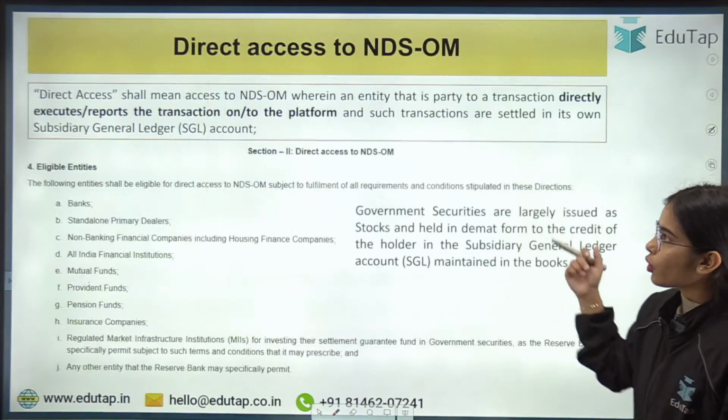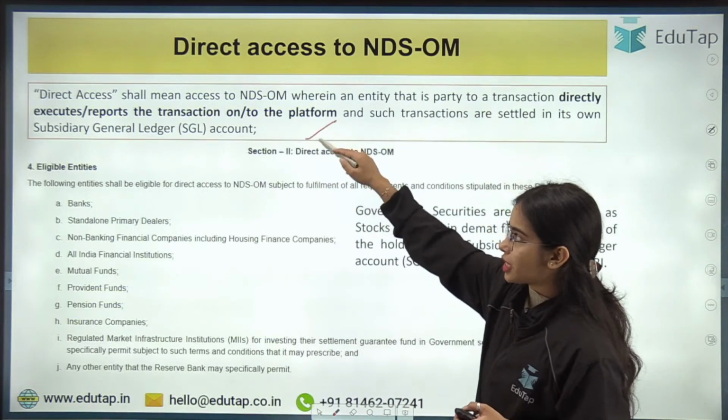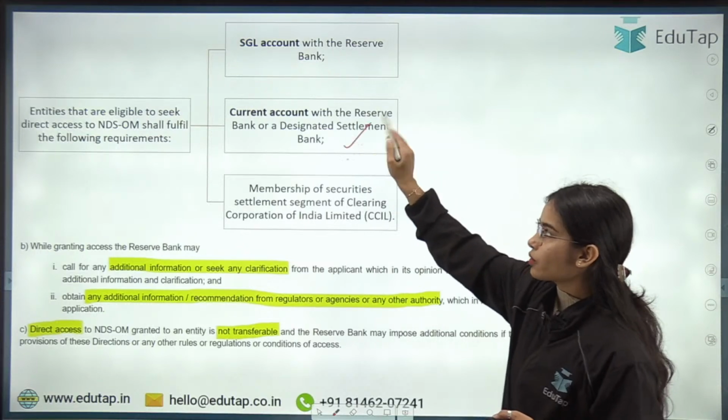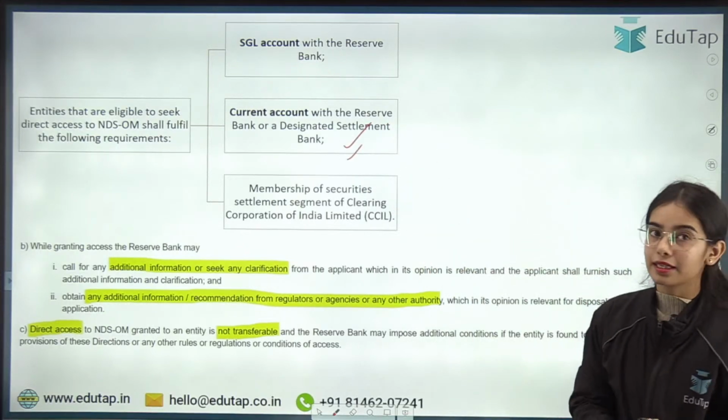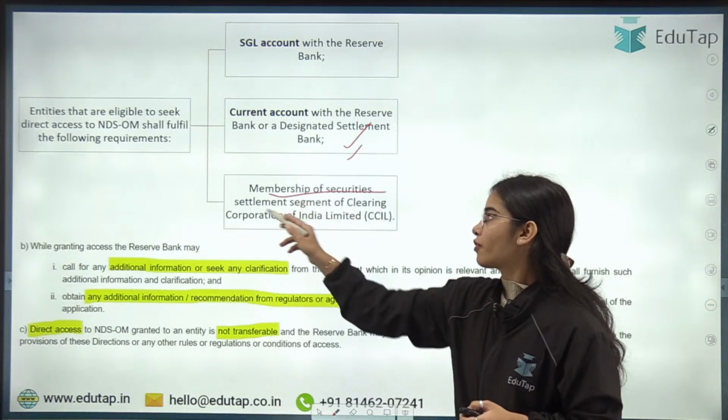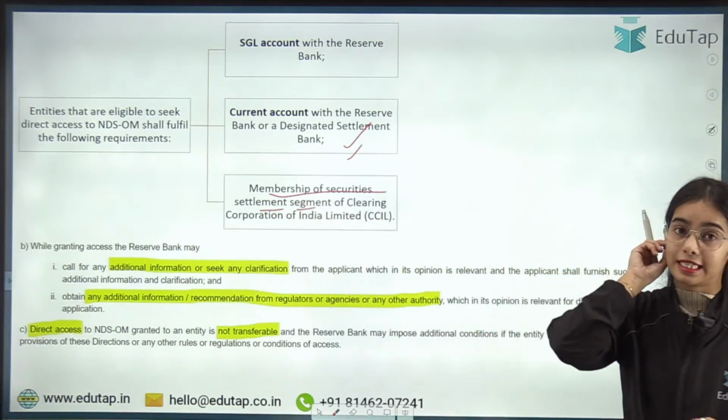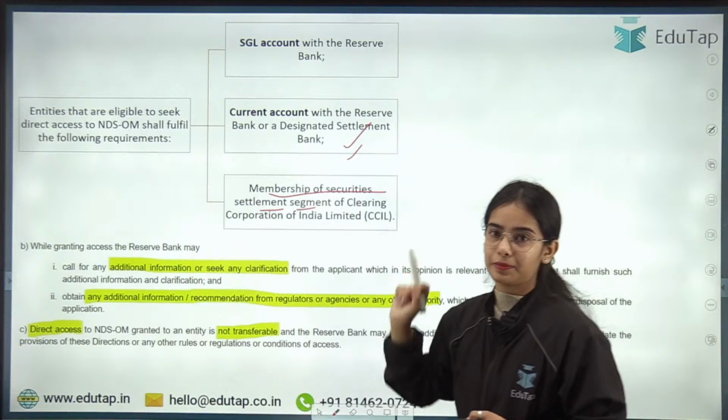Okay. So for the direct access, you need to have the SGL account, you need to have the current account with the RBI or the designated settlement bank, you need to have the membership of the securities settlement segment. Okay. So this is the brief idea.